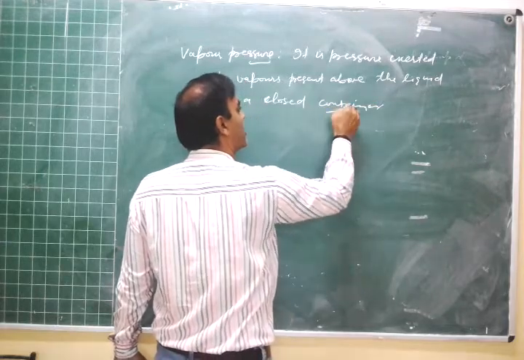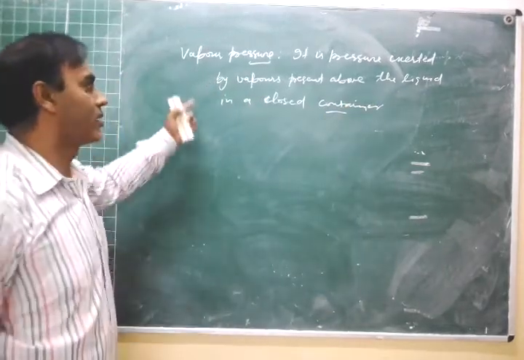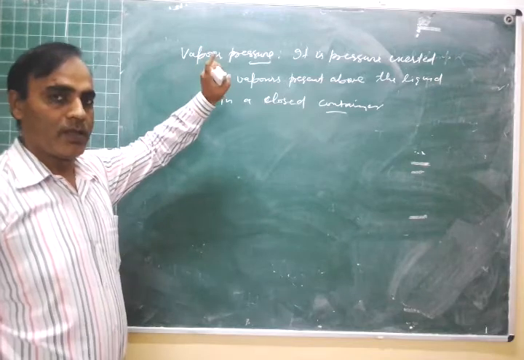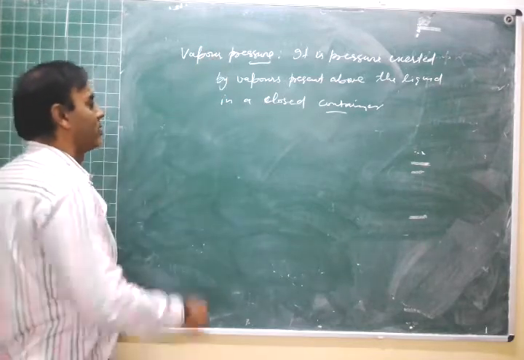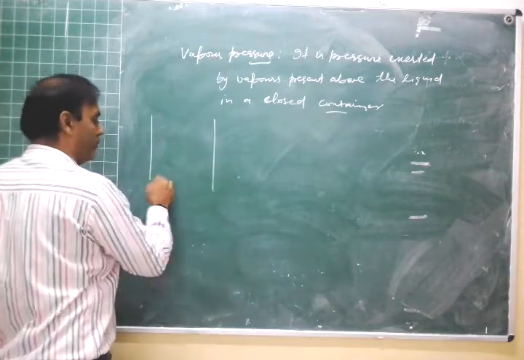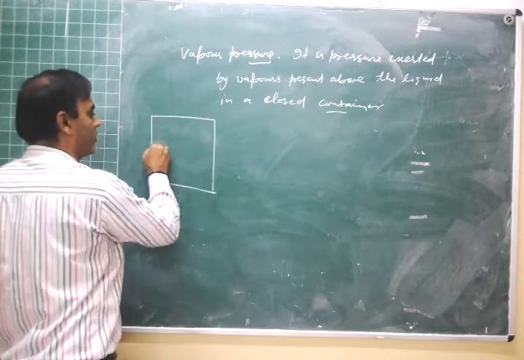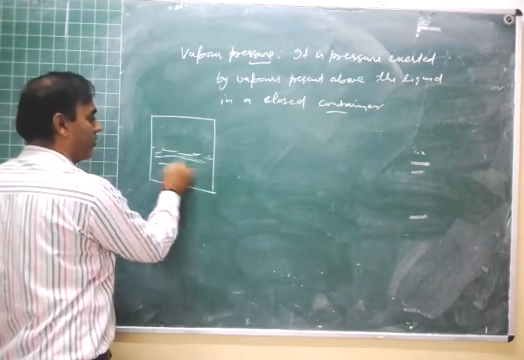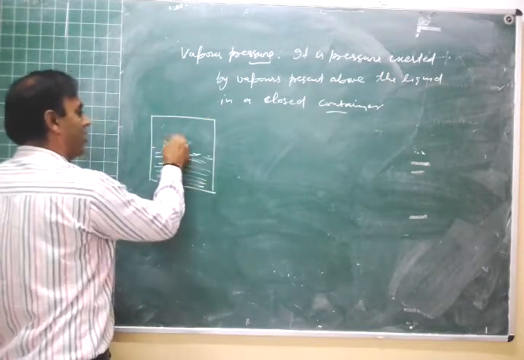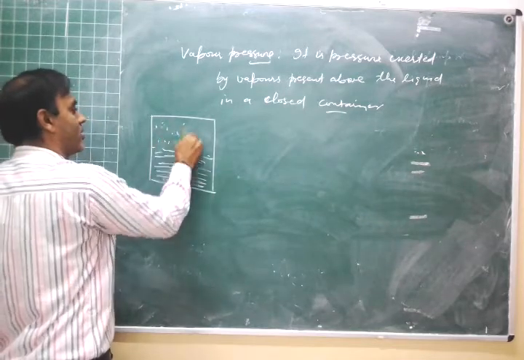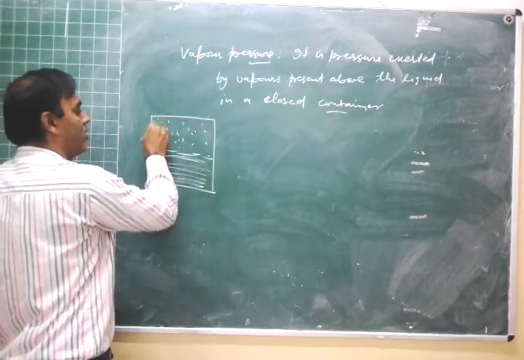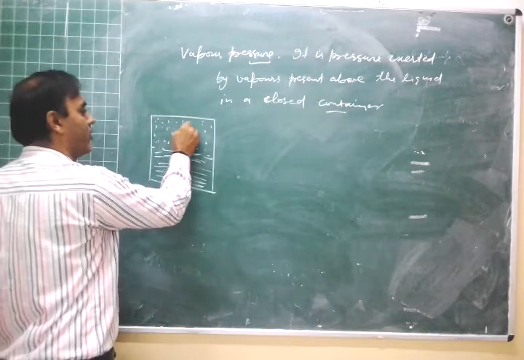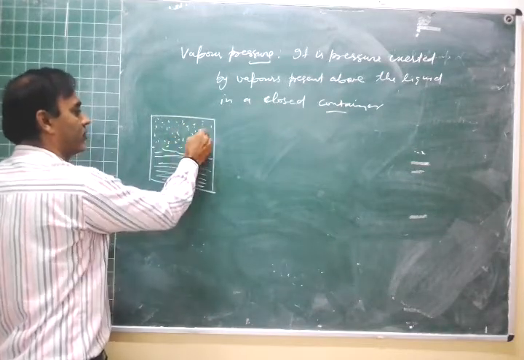Right. So this is the definition of vapor pressure. It is clear from its name also. That is, it is the pressure of vapors. Suppose this is liquid and here the vapors in a closed container. So it is the pressure of the vapors present above the liquid in a closed container.